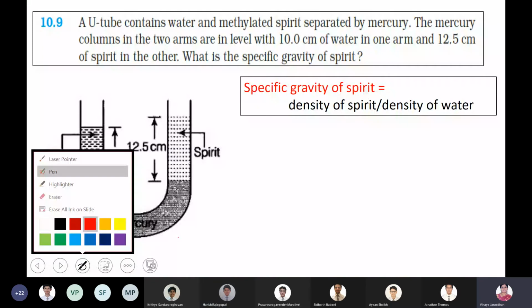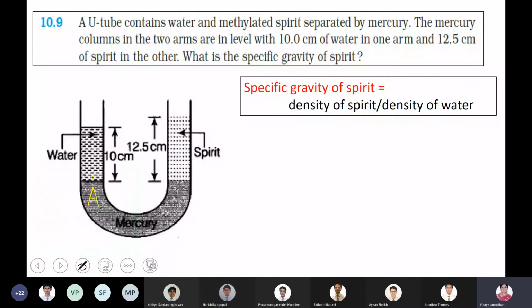I don't know whether you can see the pen I'm using. Can you see point A? Can you see point B? Yes, ma'am. Okay, now that's fine. Boys, look at these two points, A and B.